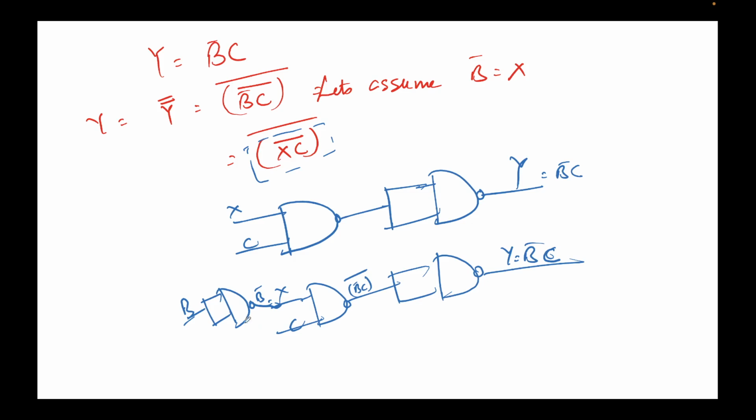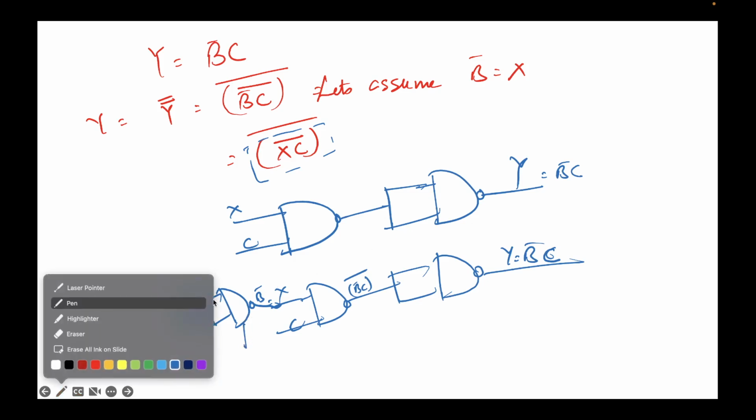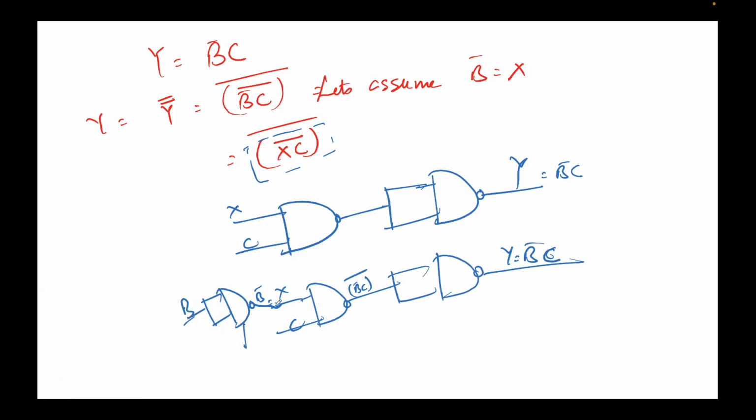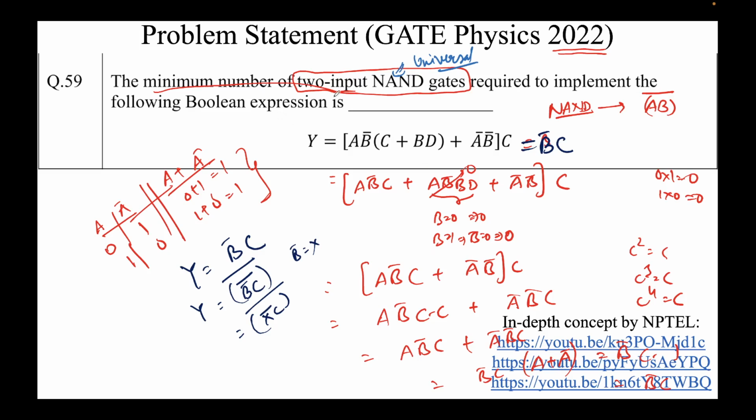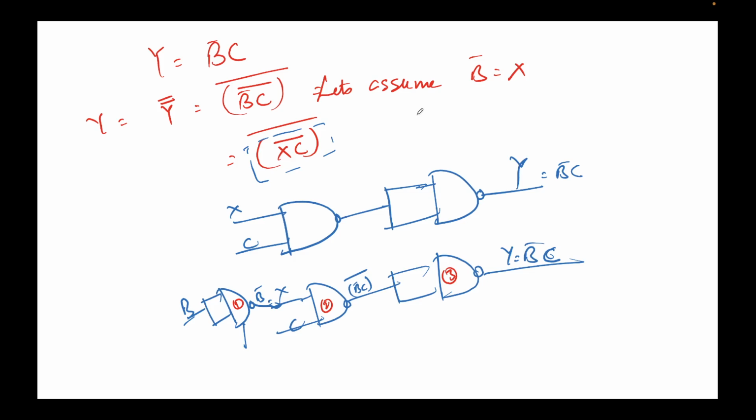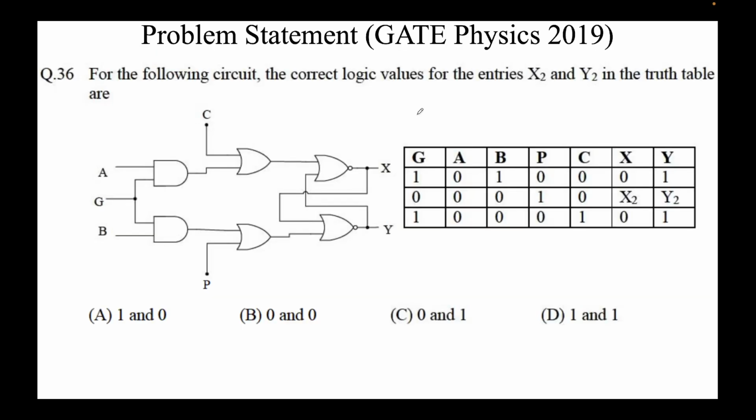So how many NAND gates are there? Let's count. This is the first NAND gate, this is the second NAND gate, this is the third NAND gate. The question asks the minimum number of NAND gates required, so the answer here would be 3. So 3 NAND gates were required to express this Boolean formula that we were given, and this is the circuit that we used, right?